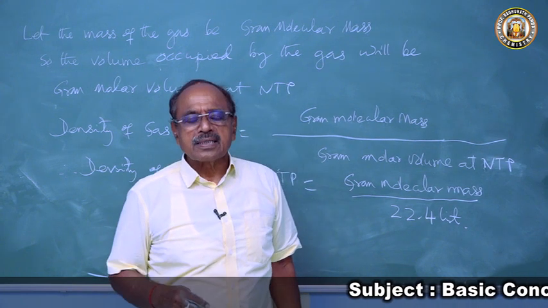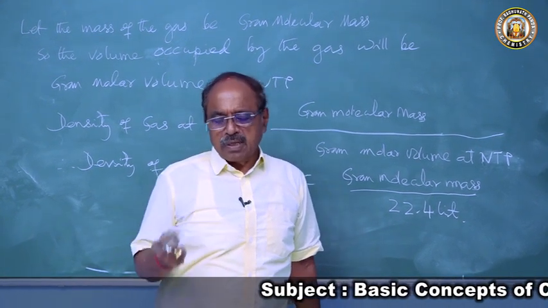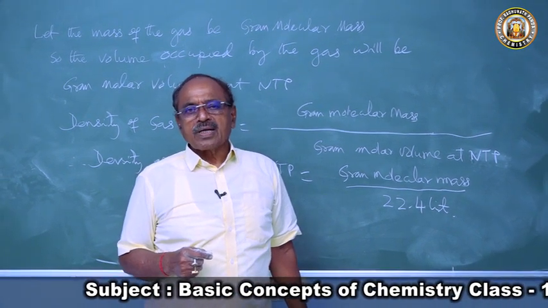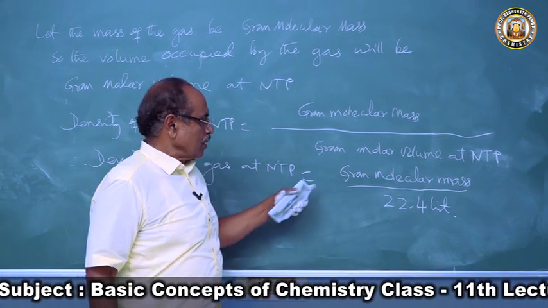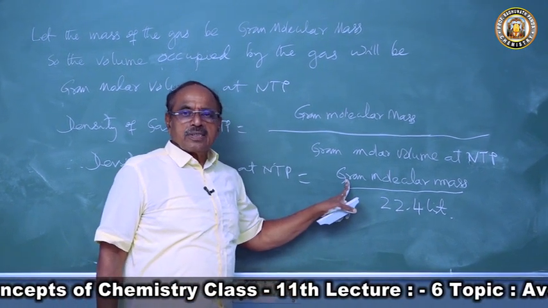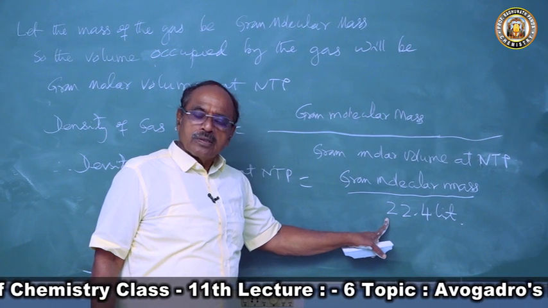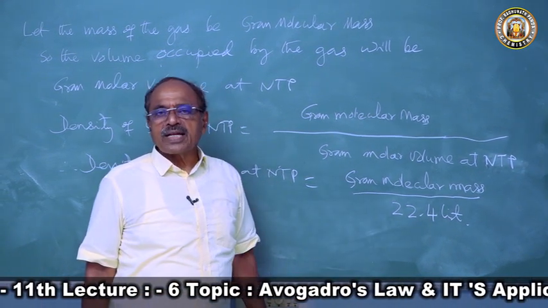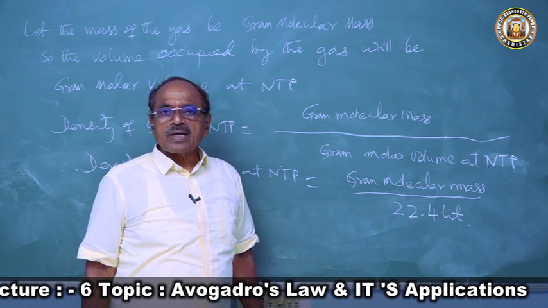Suppose someone asks what is the density of nitrogen at NTP. Then gram molecular mass of nitrogen is 28 grams, so 28 by 22.4 will be the density of nitrogen at NTP.